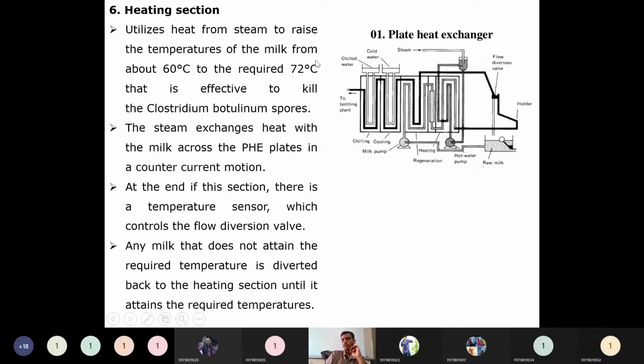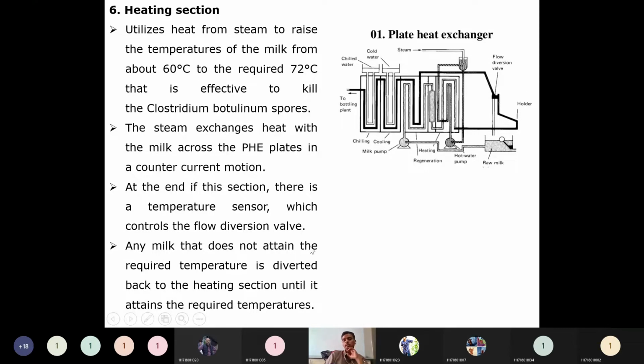If the temperature is not reaching this temperature, or it is reaching below or above the temperature, what happens? This flow diversion valve will switch on, that will divert all the milk once again to the raw milk stage, and once again that milk has to be processed throughout this process. That's the advantage of using this flow diversion valve, especially in the plate heat exchanger.